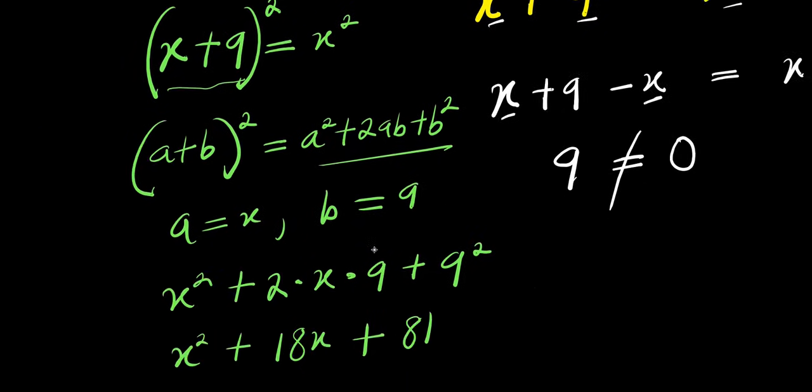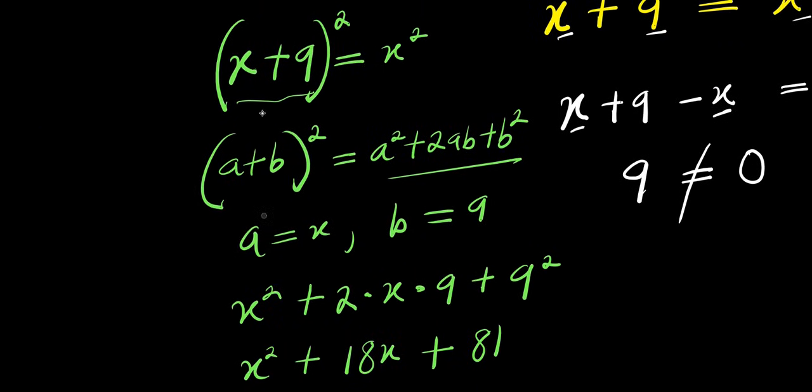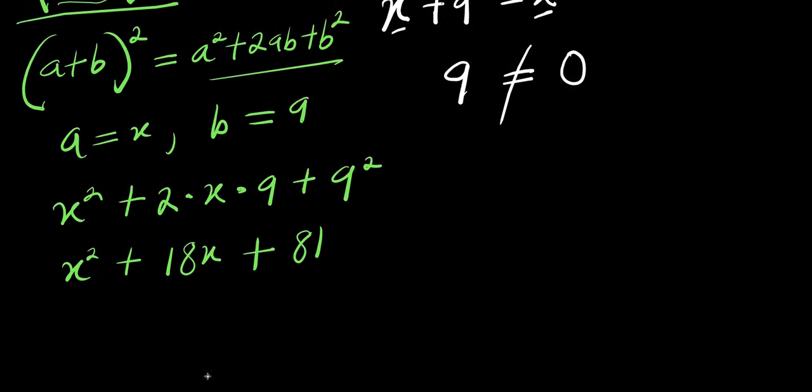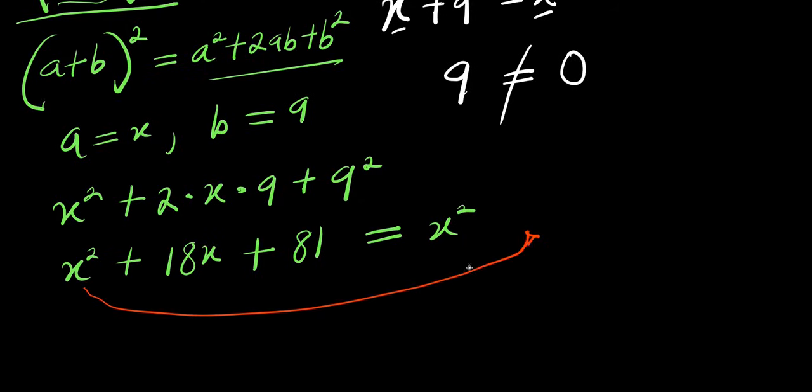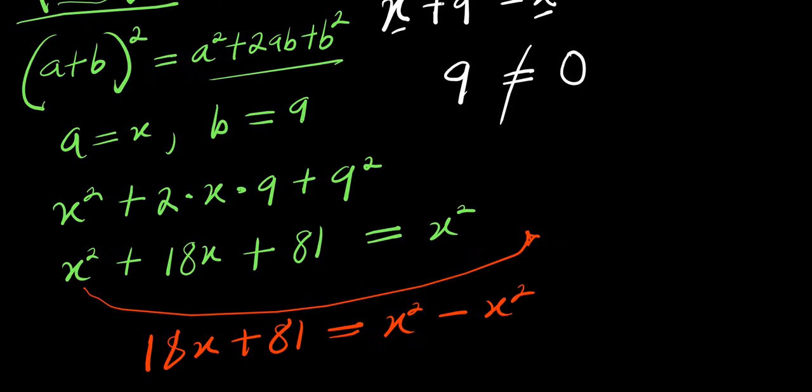Now, that is the expanded form of this, and this equals x squared. Right? So from here, I move this over here, so we have 18x plus 81 equals x squared minus x squared.